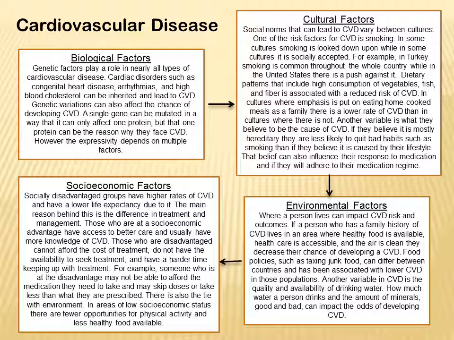Socioeconomic factors. Socially disadvantaged groups have a higher rate of cardiovascular disease and have a lower life expectancy due to it. The main reason behind this is the difference in treatment and management. Those who are at a socioeconomic advantage have access to better care and usually have more knowledge of cardiovascular disease due to their education. Those who are disadvantaged cannot afford the cost of treatment, do not have the availability to seek treatment, and have a harder time keeping up with the treatment.